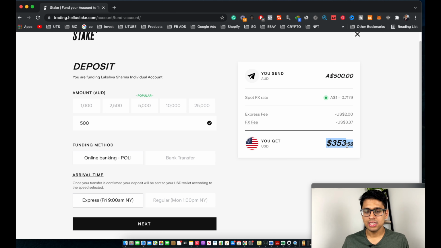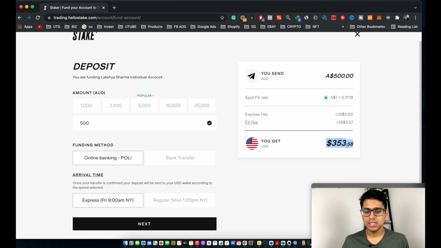Whatever amount you want to deposit into your account, you can just put it over here. Now you have two options to fund that. You can either click on online banking /Poly, or you can do a bank transfer. I personally just do online banking. And finally, you have the option to send your funds the express way, which means it will be transferred within 24 hours, or you can send it the regular way.